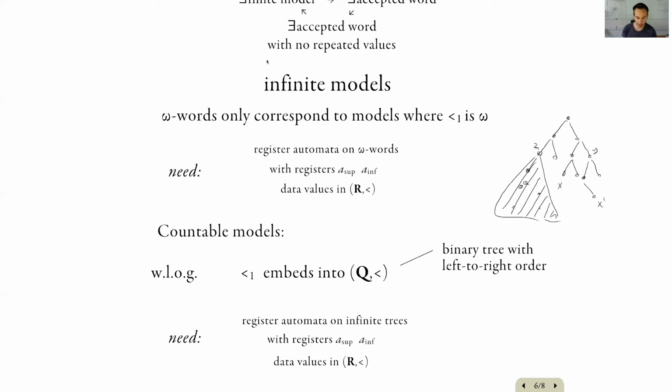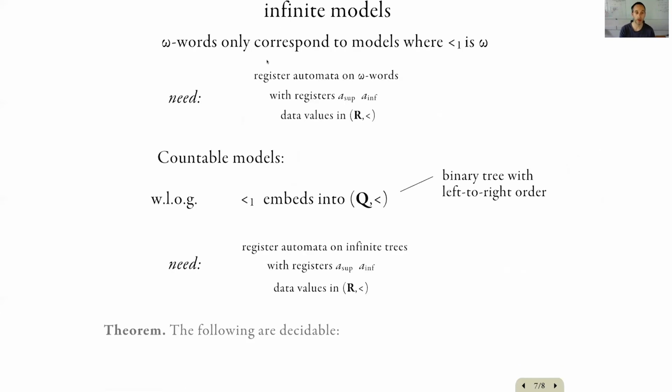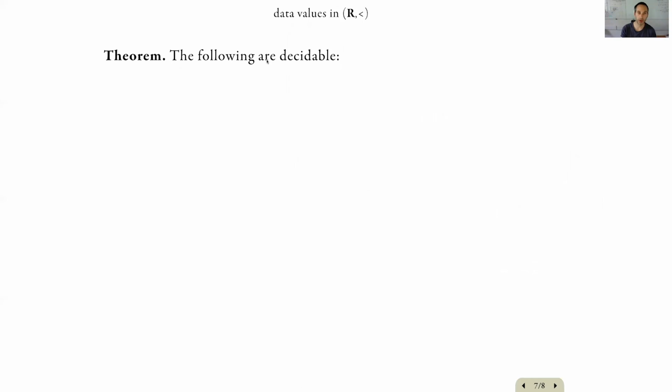And using this automaton model, we can proceed with the same reduction as sketched earlier to reduce the problem of satisfiability of the two-variable logic with two linear orders to the emptiness problem of these automata. So this way, we get the following results: that the following problems are decidable. This is the problem that I just stated.